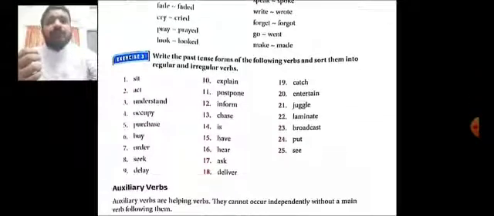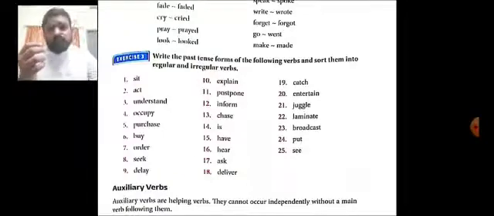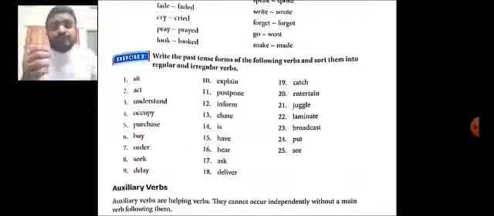Now, when you look into your exercise also, the first one, sit. The past tense form of sit is sat. So that is an irregular verb. Or the second one, act, acted. We have added d or ed to act. So that is a regular verb.